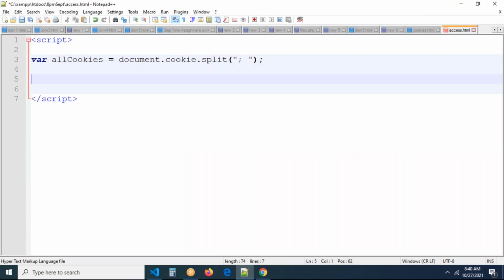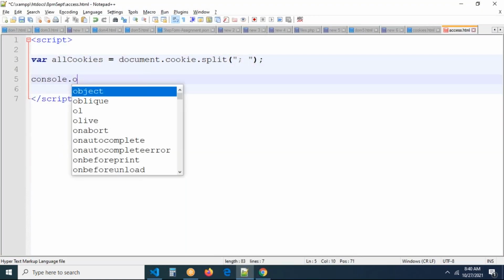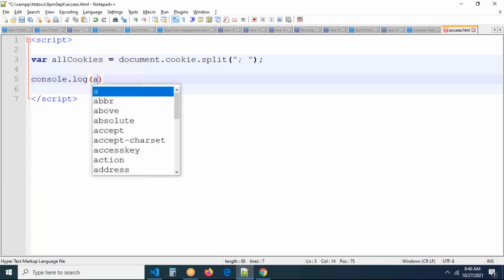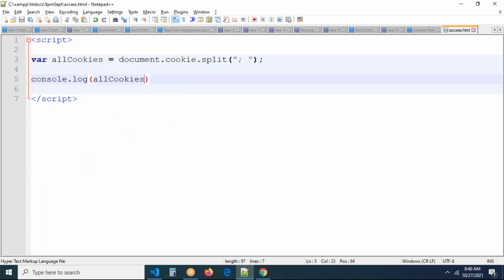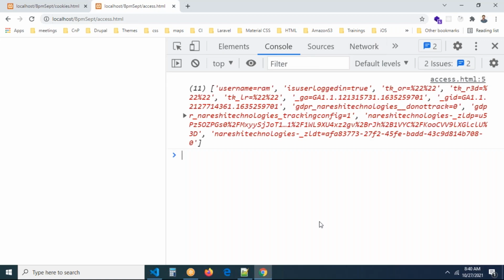Okay, done. Now if you log this, console.log all cookies, you can check this. Can you see you are getting the whole array now? This is the whole array you are getting. This is one element, that is an element, this is also an element. Again, every value is going to be like this.